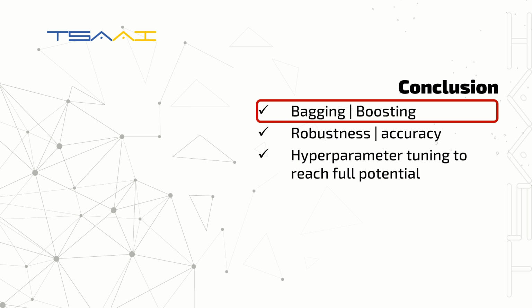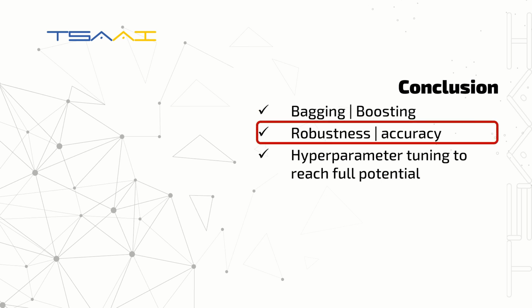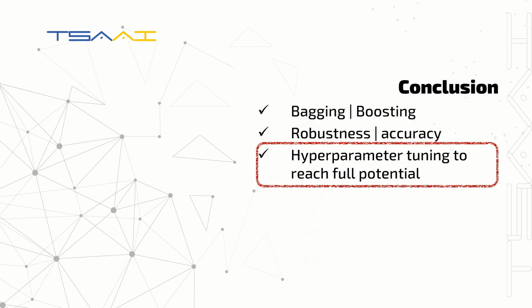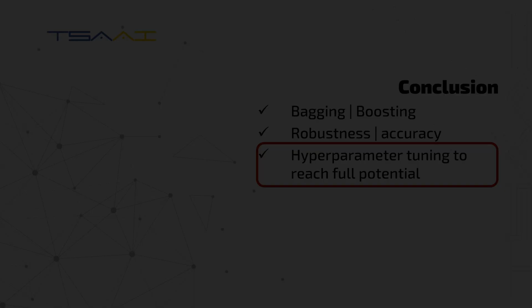In conclusion, ensemble methods like bagging and boosting offer powerful tools to enhance machine learning models' accuracy and robustness. By leveraging the collective intelligence of multiple models, we can mitigate overfitting and improve predictive performance. But to realize the full potential of these methods, don't forget to carefully tune the hyperparameters.